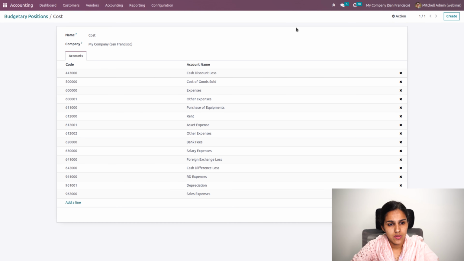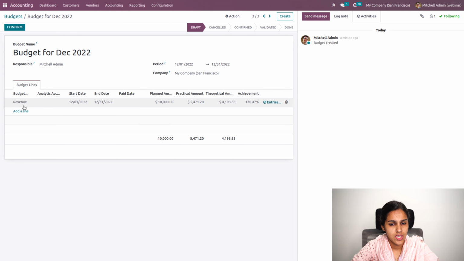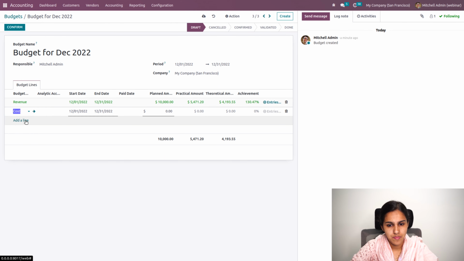So the cost budgetary position can be added into our budgets. Go to the budget and add the budgetary line, that is the cost, over here. The cost I'm supposed to plan is $1,000.